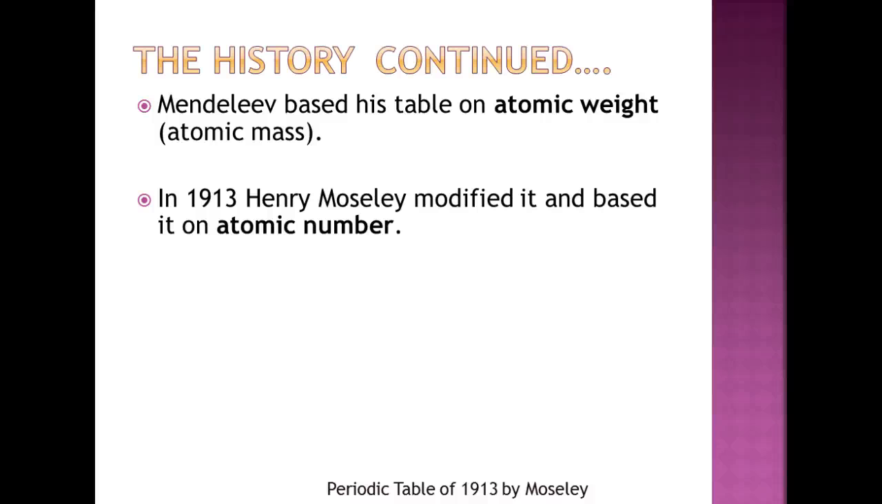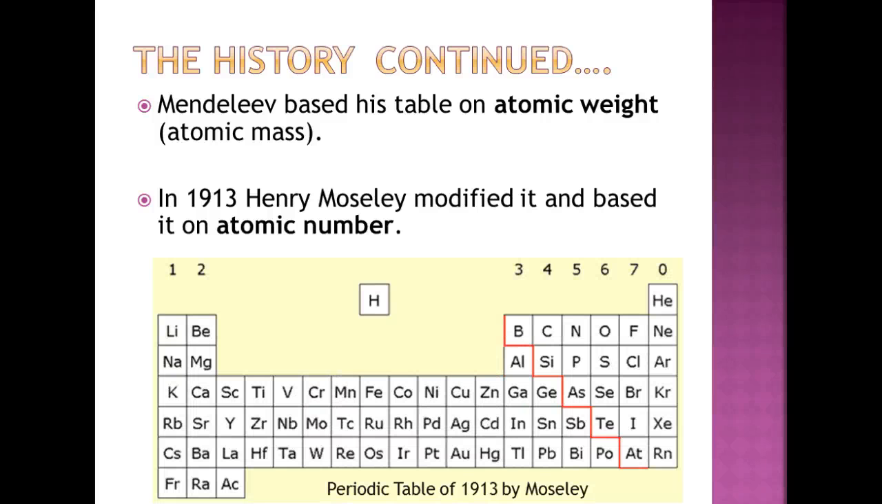So between Mendeleev and Moseley, there was a period of time where they actually found out that the nucleus had protons and neutrons in it, and therefore we found just the number of protons, which is the atomic number, and so Henry Moseley was able to modify Mendeleev's periodic table. So this is what his looks like.